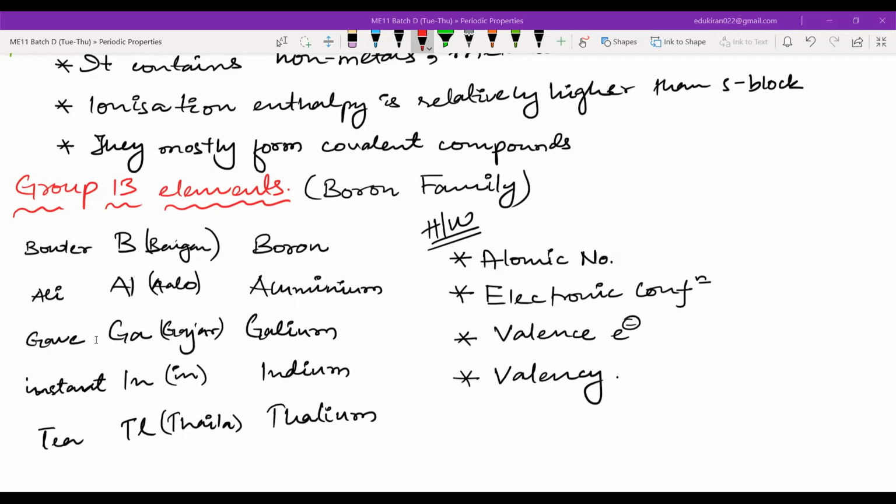Each quantum number tells you something about the electron, where it is present, the address of the electron. So what does the principal quantum number tell you? Sir, can I answer motion of electron? Sorry Razan, can you say once more? Sorry, what was the question, sir? The principal quantum number.